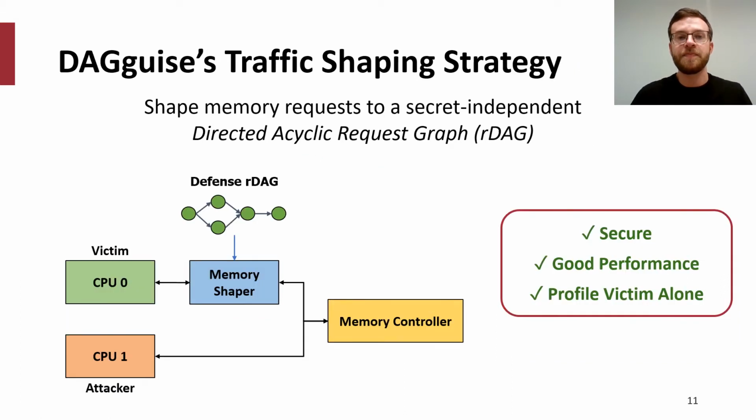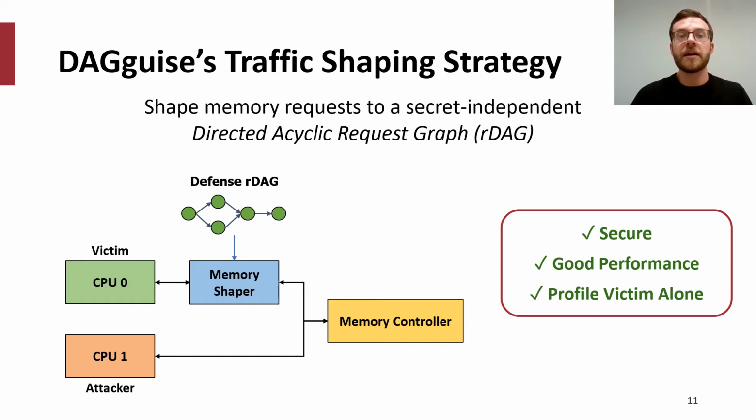Our work, DAGguise, employs a different traffic shaping strategy. DAGguise shapes memory requests to a secret-independent directed acyclic request graph, something we call an RDAG. And in doing so, DAGguise is able to ensure security, attain good performance by allowing dynamic traffic contention, and does not have the same profiling issues as prior traffic shaping works.